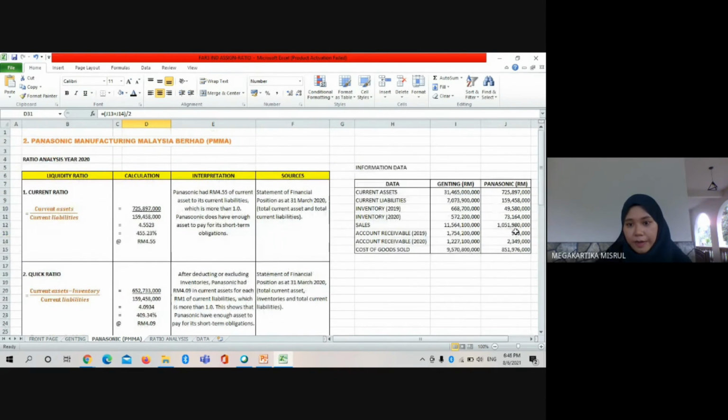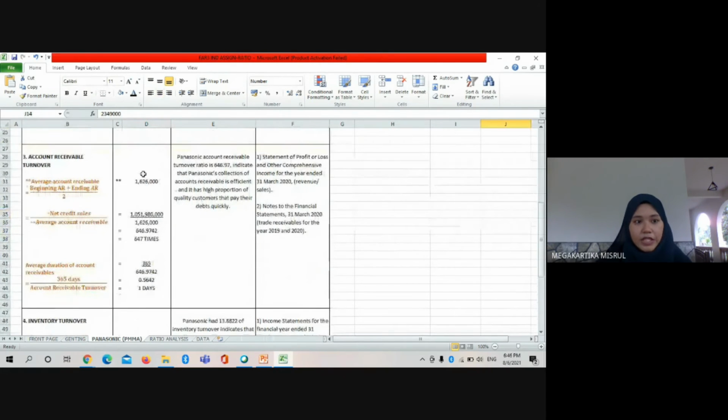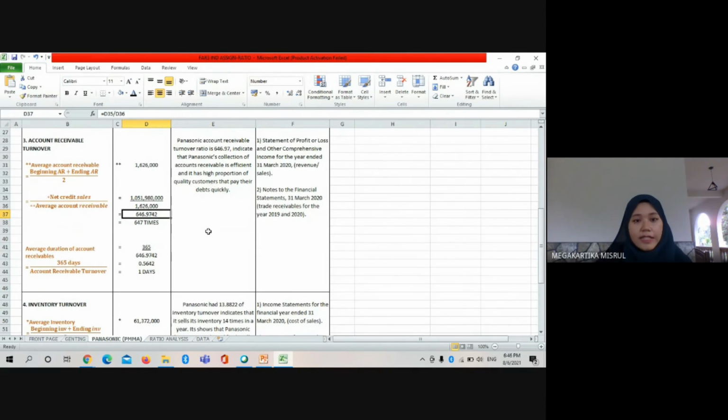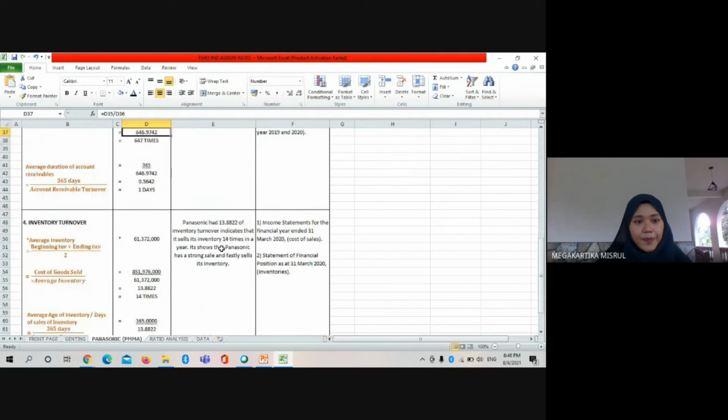This account receivable beginning 2019 plus the 2020 divided by 2, get the average account receivable. Then the account receivable turnover for Panasonic is 6.9742, which indicates that Panasonic's collection of account receivable is very efficient and it has a high proportion of quality customers that pay the debts quickly.